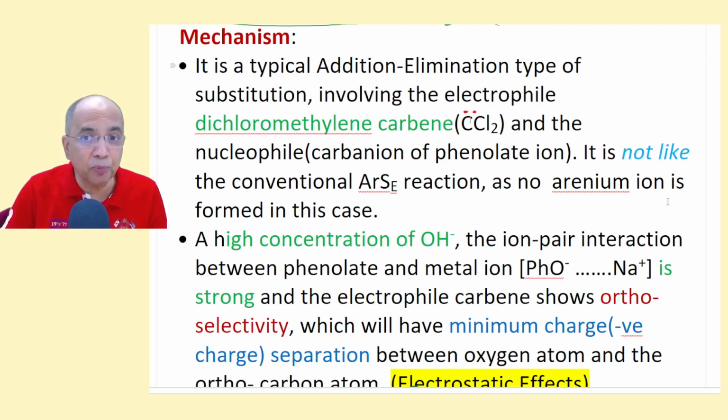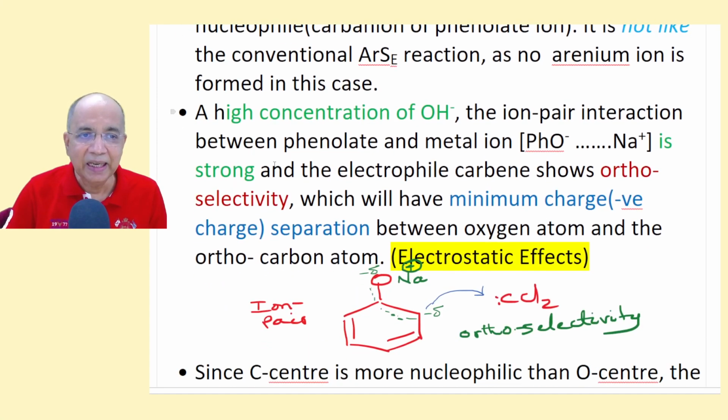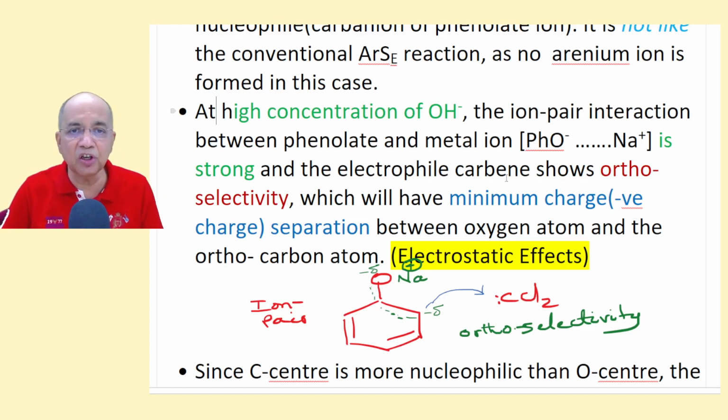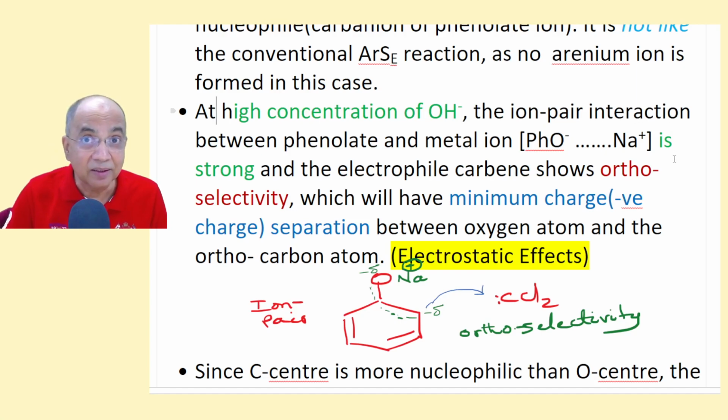Now Hein proposed the mechanism. It is not like the conventional electrophilic aromatic substitution, because no arenium ion is formed in this case. At a high concentration of OH minus, the ion pair is very important.